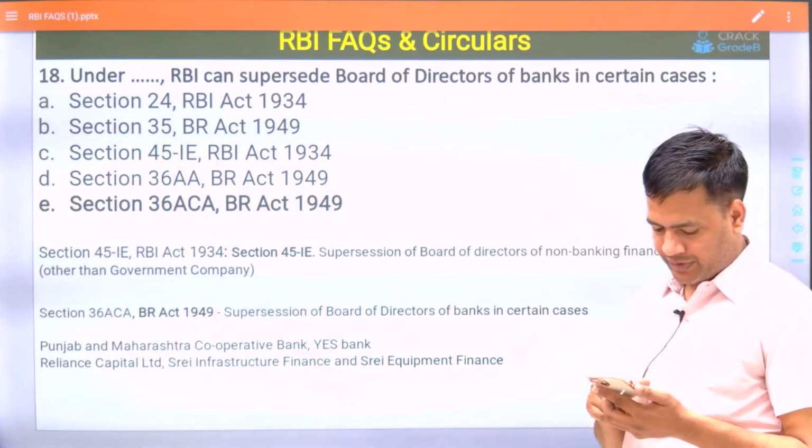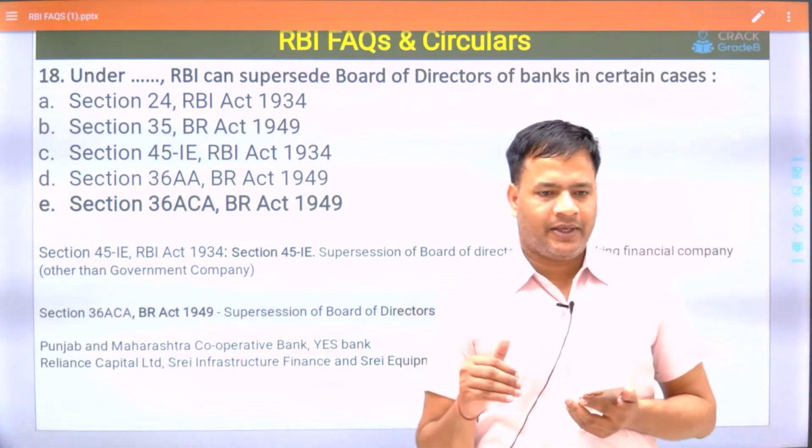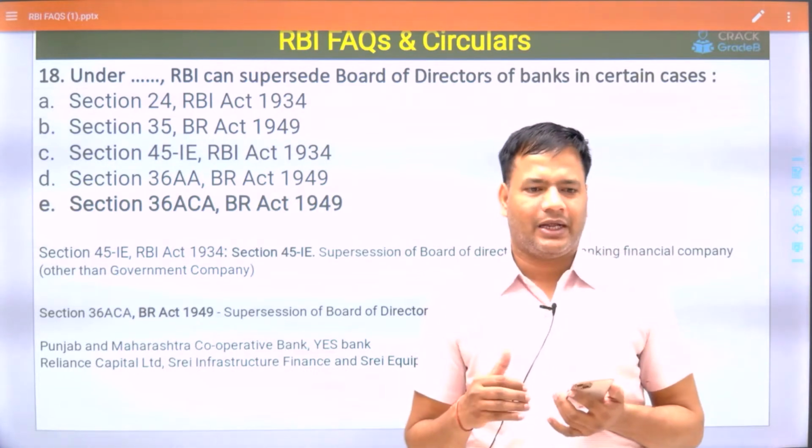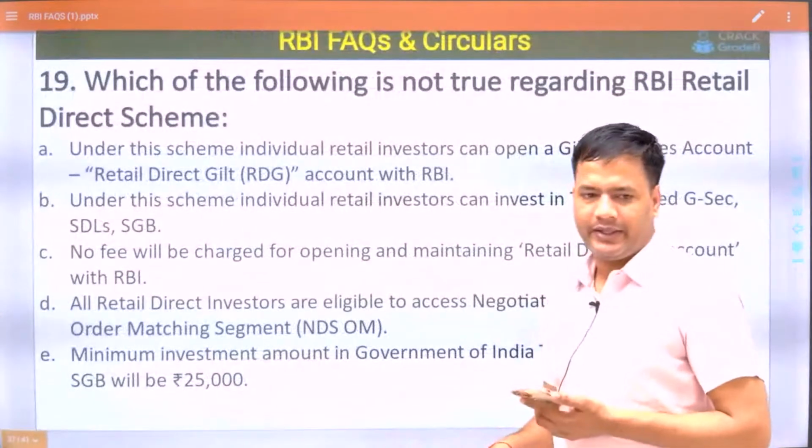One student has mentioned 36AA. Under that, RBI can remove, or I think RBI can appoint a director. I have to check that one. RBI can appoint a director on the board.